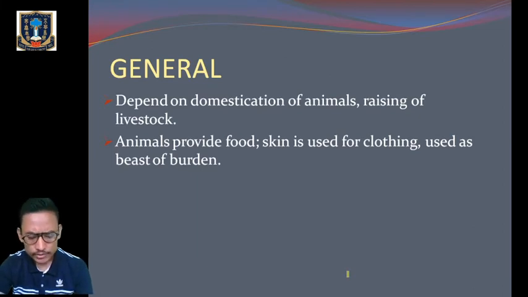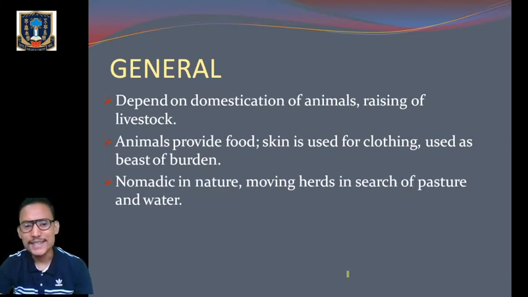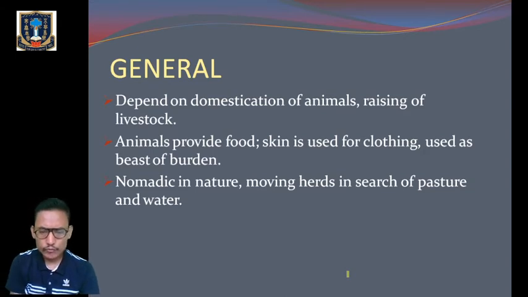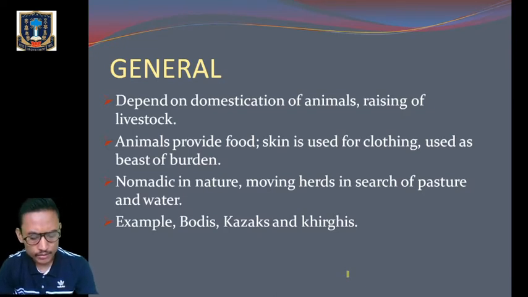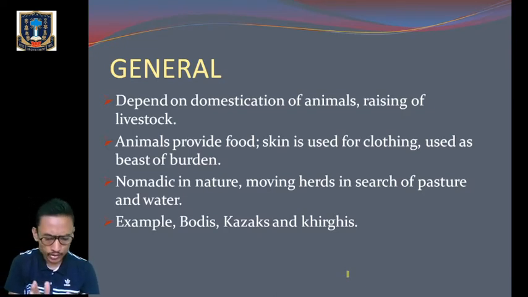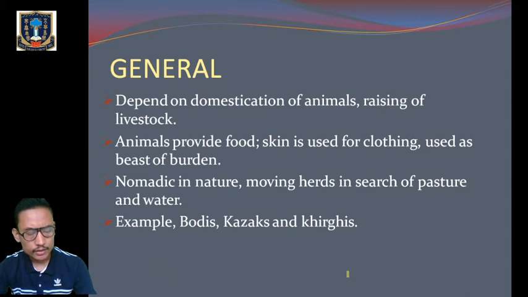The pastoralists are usually nomadic in nature. They move from one place to another in search of pasture, water, food, and shelter. A few examples of pastoralists are the Bodis, the Kazakhs, and the Kyrgyz. The Bodis reared goats, cattle, and dogs.